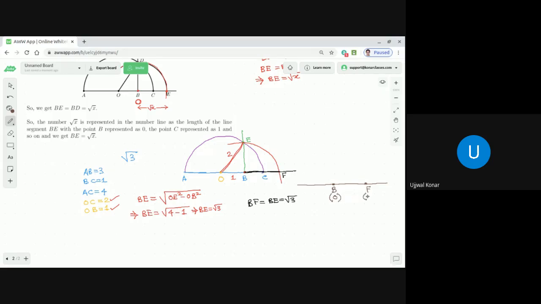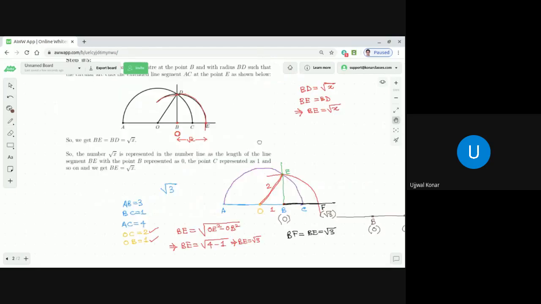Then F should be represented by the number root 3. Correct or not? Yeah. All of you are able to get it? So if we recall that point B is represented by the number 0 on the number line, then F must be represented by the number root 3. In this manner, you can represent any number, dear students. For any x, square root of x, you can represent in the number line. Any doubt so far?